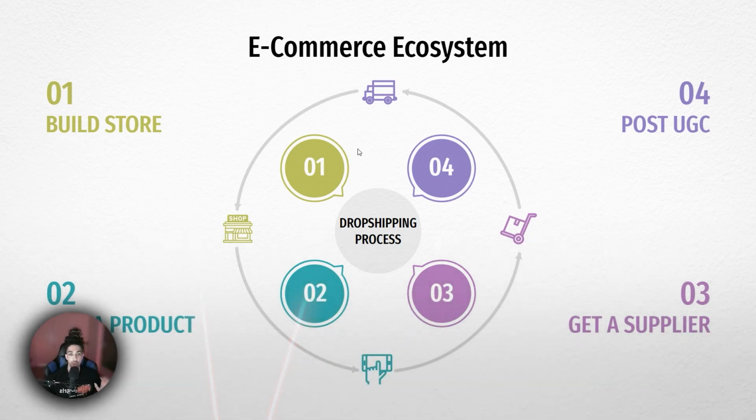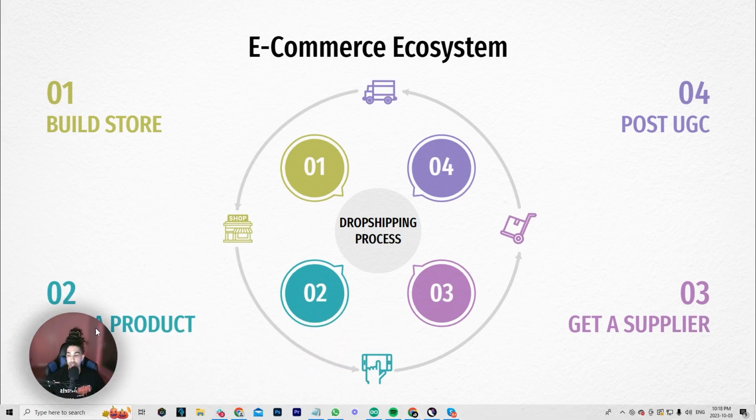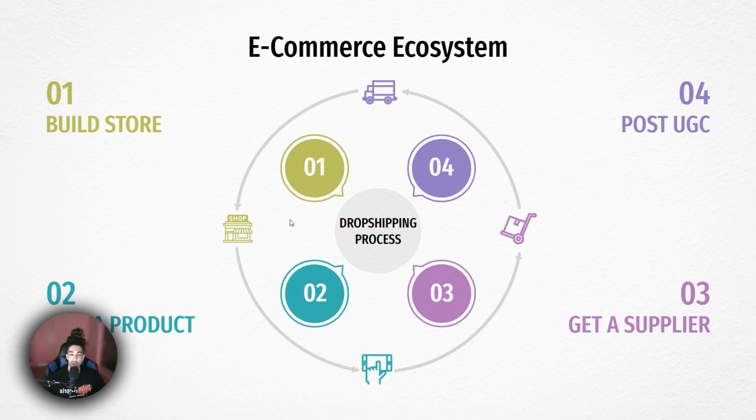Now, this brings us to an overall recap of everything. This is what we call the e-commerce ecosystem. And it's all broken down in 4 simple steps, right? It comes to creating your brand, having a product, having a place to source these products from, and then obviously pushing this out to your consumers so that they can then purchase on your website. The whole e-commerce ecosystem is very simple. You don't need to overcomplicate it.